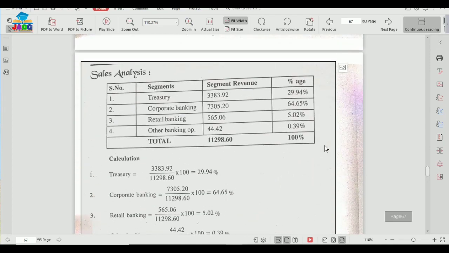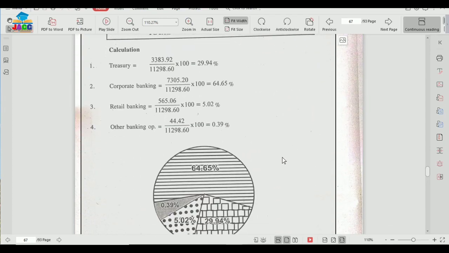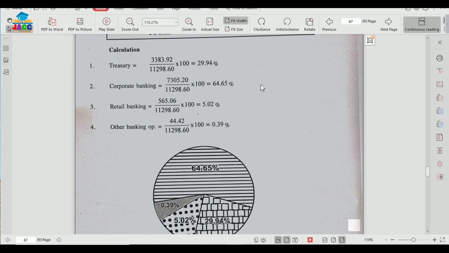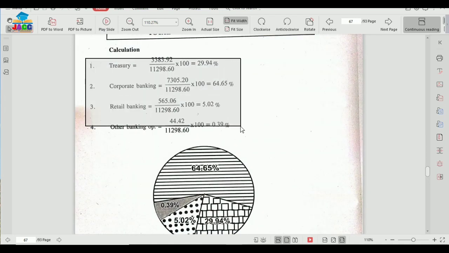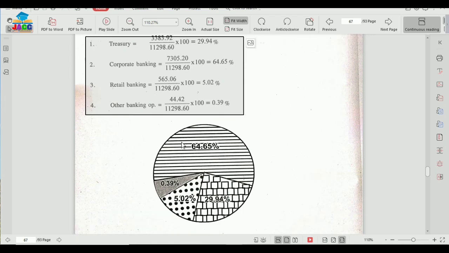Now we need to show it graphically also. So what diagram suits us? If there is no negative figure, then pie chart is the best. Please remember, if there is even a single negative figure out of this, we cannot prepare pie chart, because pie chart will denote 100% and negative figures are very difficult to show in pie chart. So I have taken pie chart here.